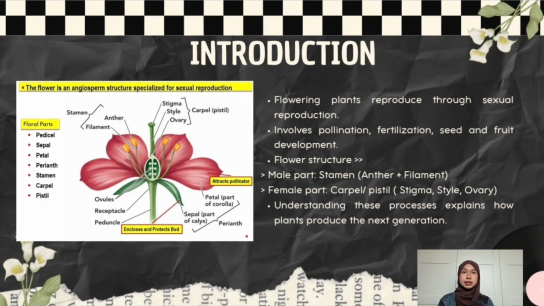The male part is the stamen, which includes the anther and filament, while the female part is the carpel, which consists of the stigma, style, and ovary. Understanding these processes is important because they explain how plants form fruits, seeds, and the next generation of plants.